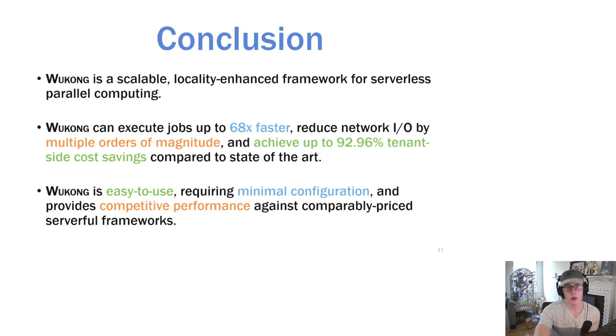In conclusion, Wukong is a scalable, locality-enhanced framework for serverless parallel computing. Wukong can execute jobs up to 68 times faster, reduce network I/O by orders of magnitude, and achieve up to 92.96% tenant-side cost savings compared to the state-of-the-art. Wukong is easy to use, requiring minimal configuration, and provides competitive performance against comparably priced serverful frameworks.